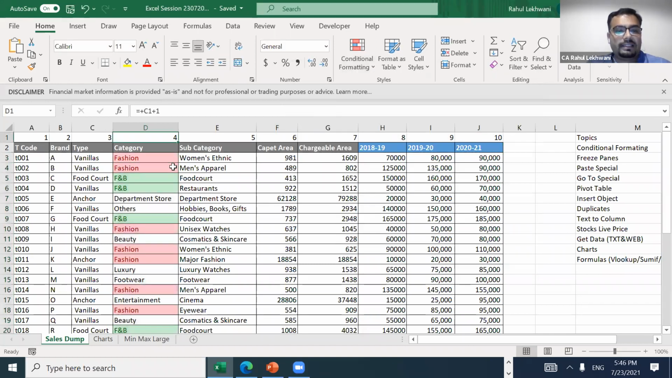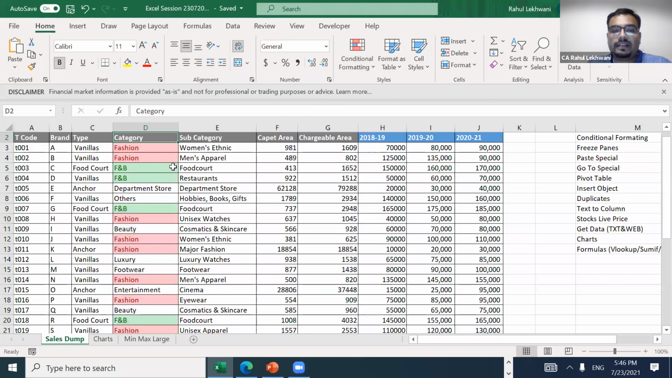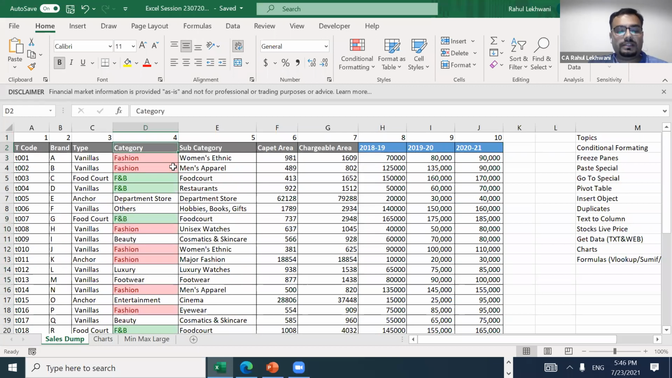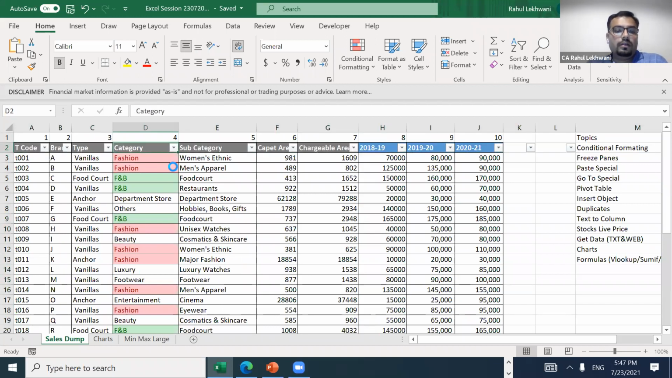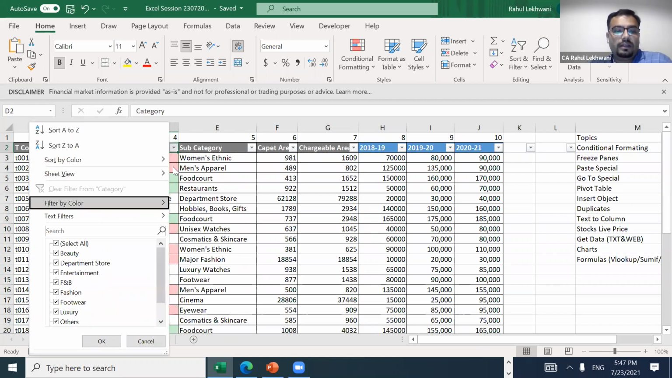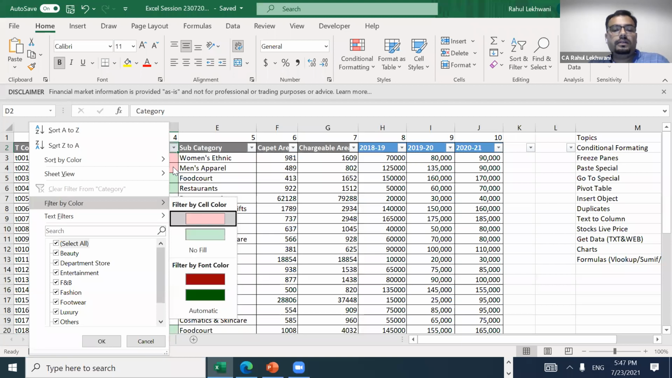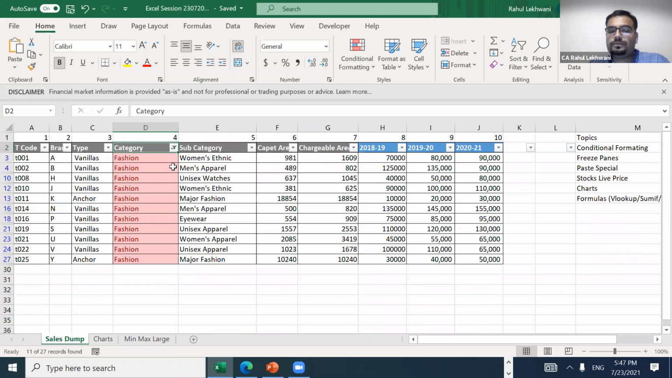So why is it helpful? Because right now we have like 28 line items. It can be 28,000 as well. In that case, we will just make a filter. I hope you all know the shortcut of filter is Control Shift L. So first you need to select the row and press Control Shift L. And then from here, instead of going into fashion separately, I'll go into the category, filter by color. I just want it to be red. So all these reds will come.